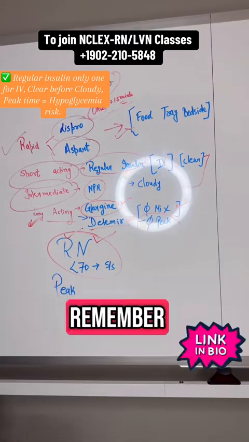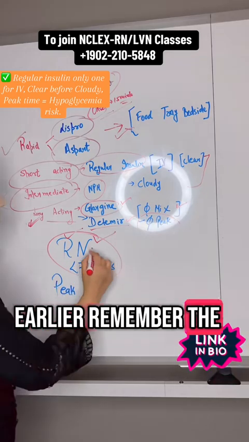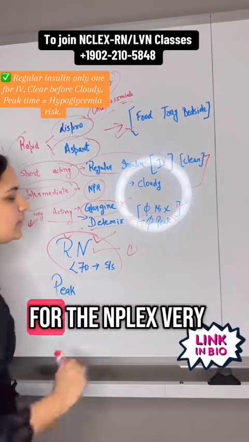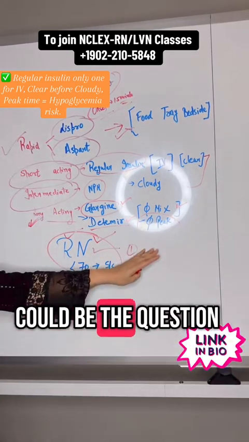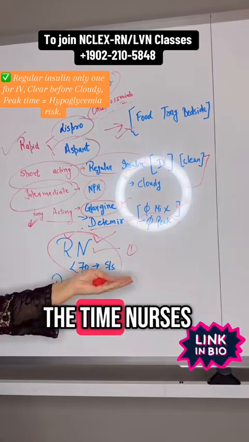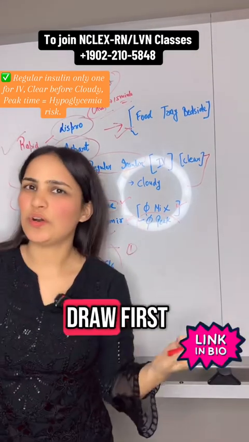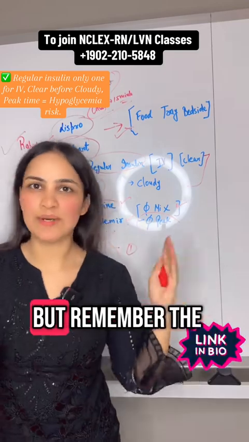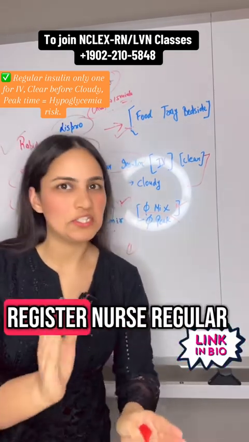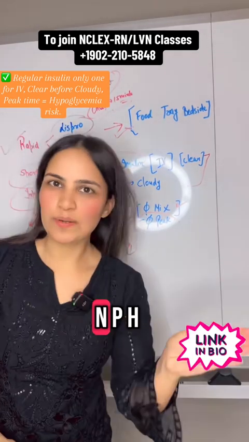An important point to remember, as I mentioned earlier: remember the word RN. It is a number 1 question for the NCLEX, very, very important. Most of the time nurses get confused about which one we draw first. Are we drawing the NPH first? Remember the word RN, registered nurse: regular, NPH.